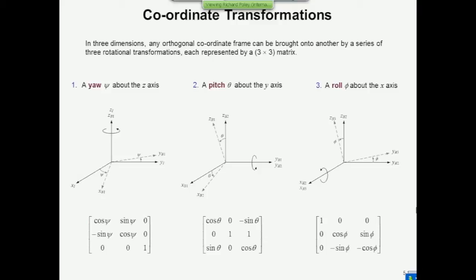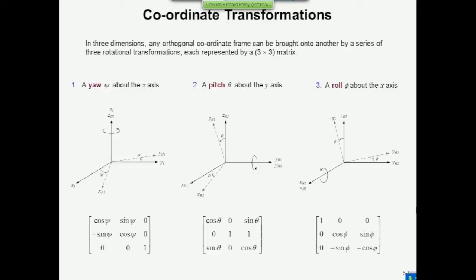That's a different 3x3 matrix. In this case, the pitch angle is theta. And over here, there is a roll angle, and the angle is phi in this particular case. So these 3 Greek letters, psi, theta, and phi, capture the pitch, roll, and yaw that's going on in the system.